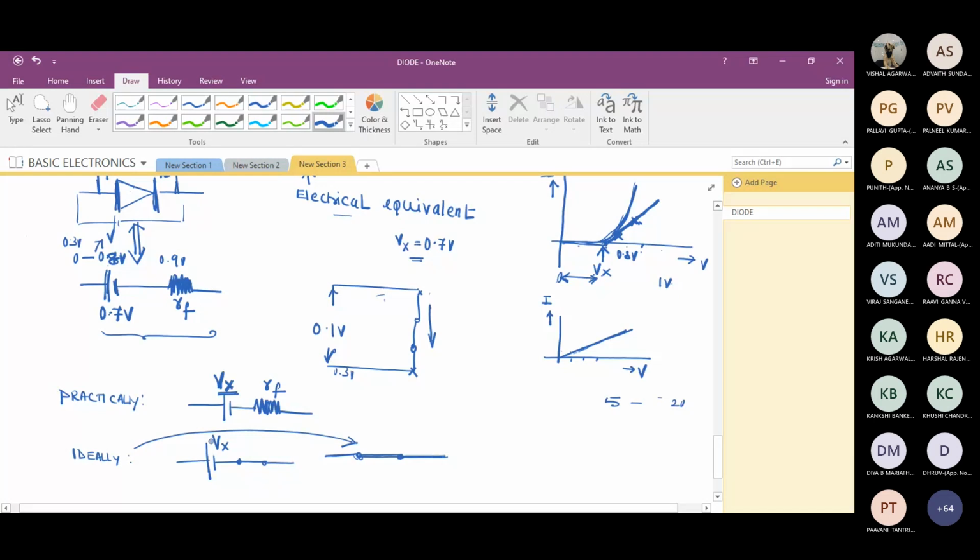Okay. I'll just draw the variation and show so that you can understand what I'm trying to explain. If I take the x-axis as V and the y-axis as I, when V is 0, I am expecting the diode to conduct. The variation I am expecting from the diode is like this. Current must shoot up. I apply 0.1, the current must shoot up, like this. This is the expectation.